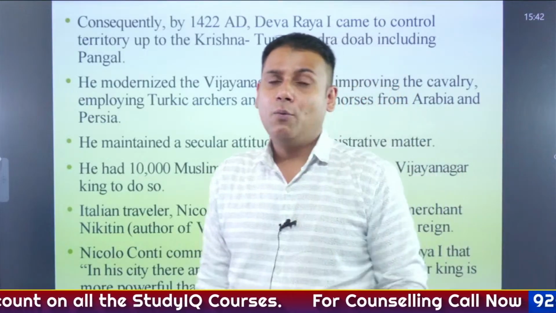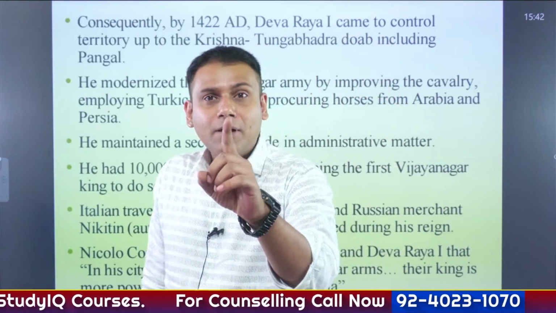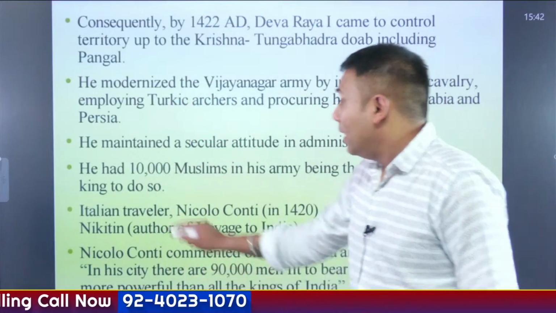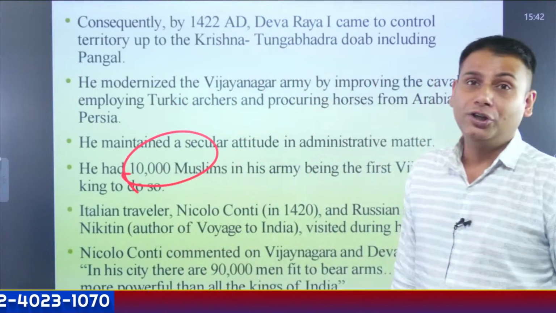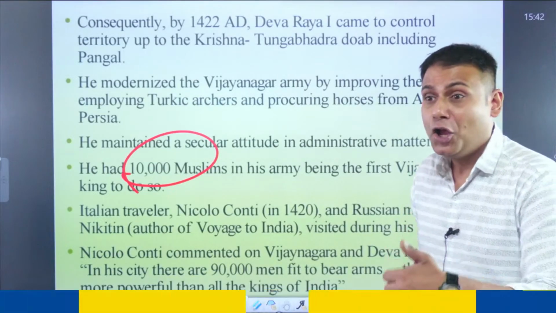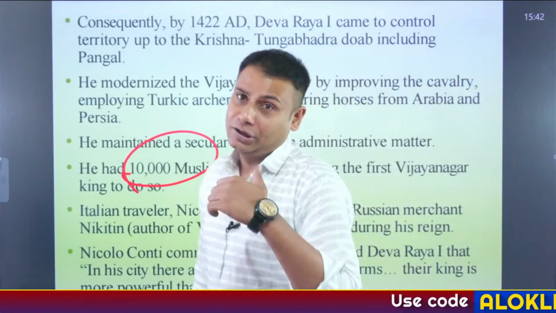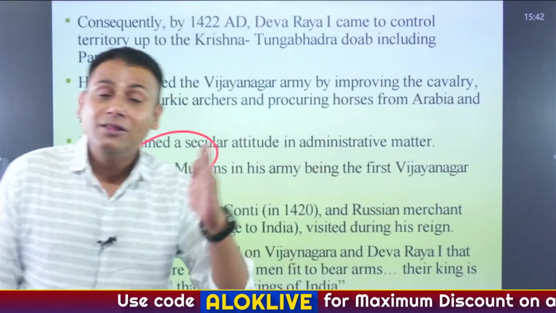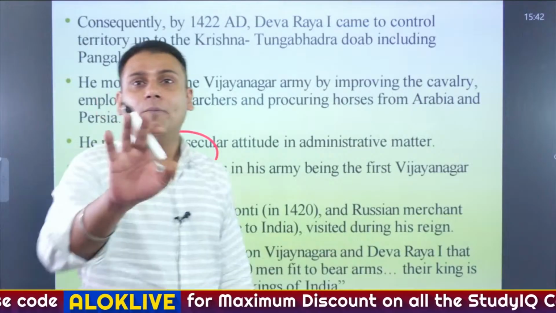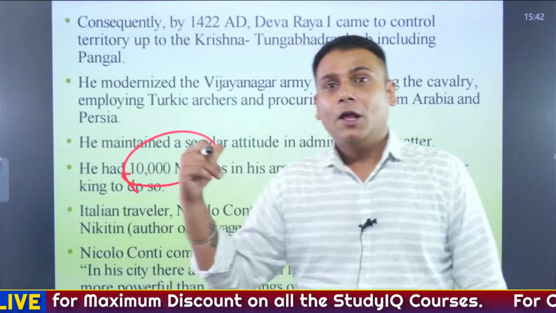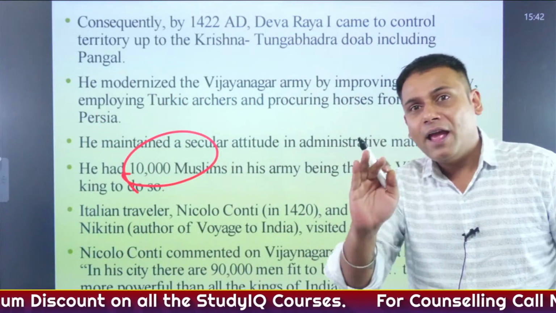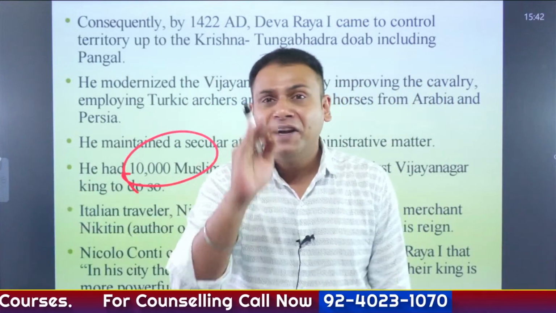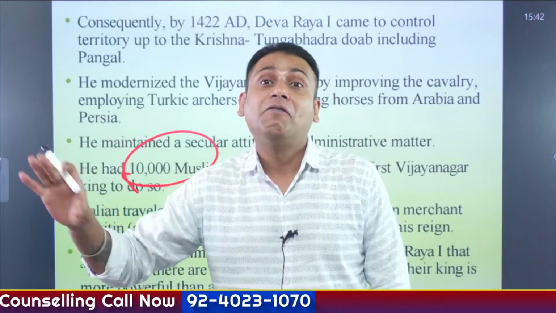By Deva Raya I. He was the first Hindu ruler to have more than 10,000 Muslim soldiers as a part of his infantry who were expert archers. And in fact, he asked the Hindu archers to learn the techniques of archery from these Muslim archers. So remember one thing, Deva Raya I was the first to include more than 10,000 Muslims as a part of his army.